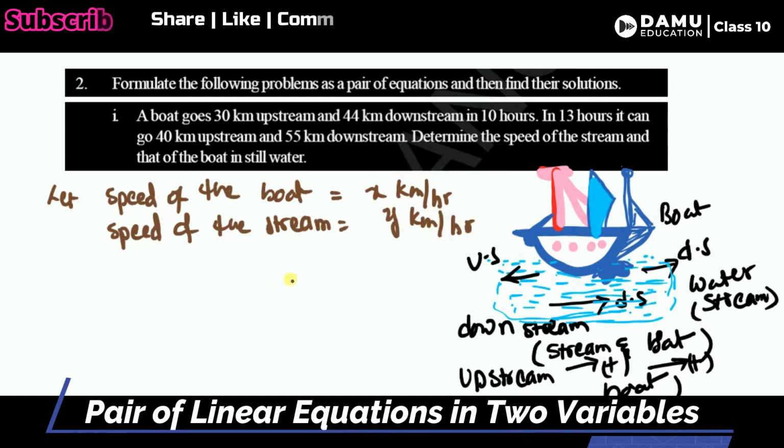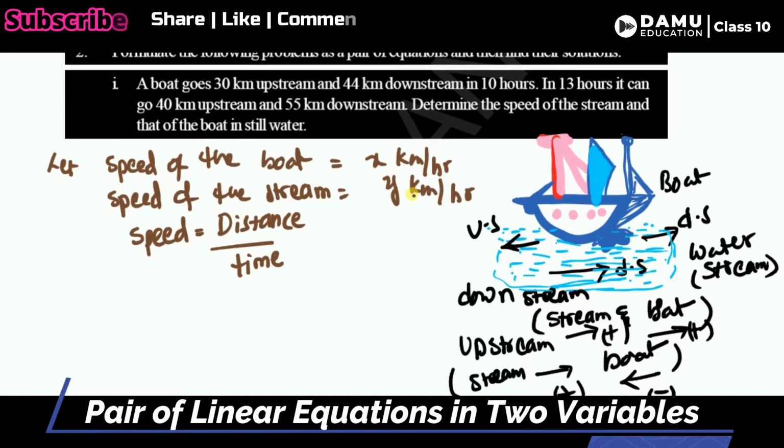Then what is the formula of speed? Speed equals distance by time. The distances are given. In order to find both speeds, if we measure the two speeds at the same time, we can take that as relative speed.